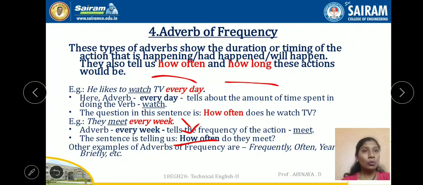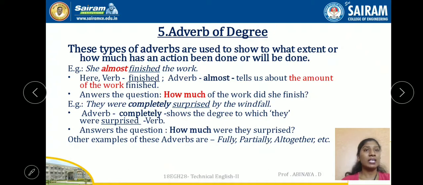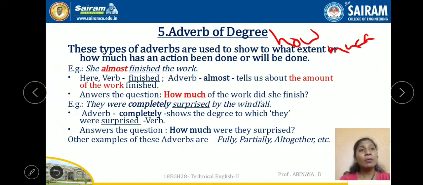Okay, let's go for the fifth type, adverb of degree. These types of adverbs are used to show to what extent. So degree, usually extent, to what extent and how much an action has been done. It usually answers the question how much. So how much an action has been done. Okay, she almost finished the work. How much has she finished?